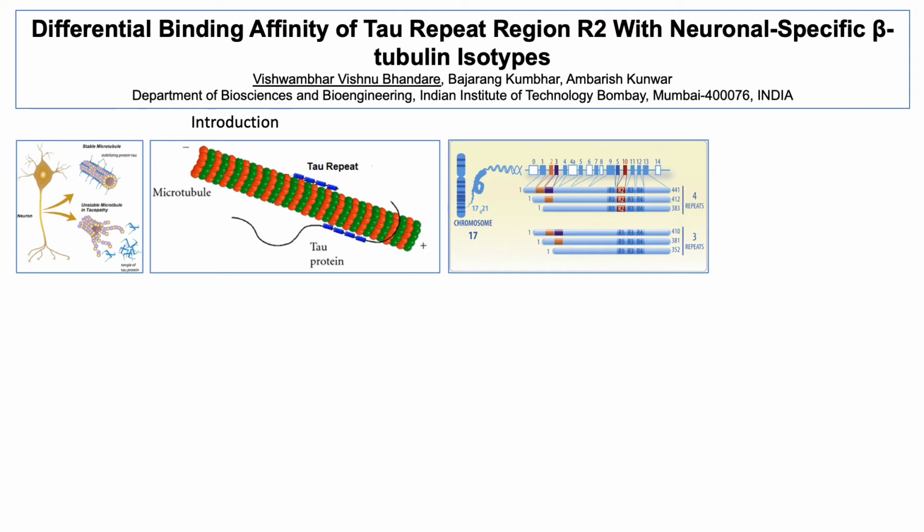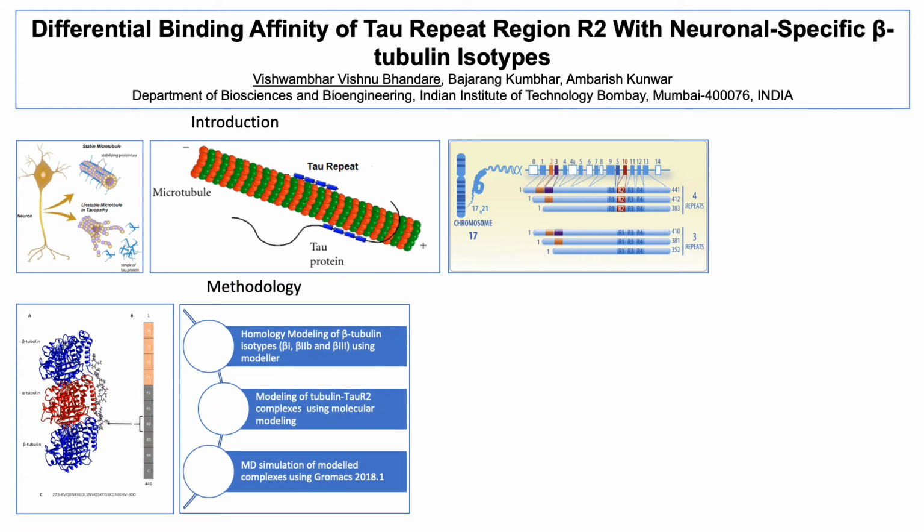Different anti-cancer drugs also bind to these tubulin sub-isotypes differently. Also, even motor proteins show differential binding towards the different tubulin isotypes. Therefore, we hypothesize that microtubule should interact with MAPs, including tau, differently.